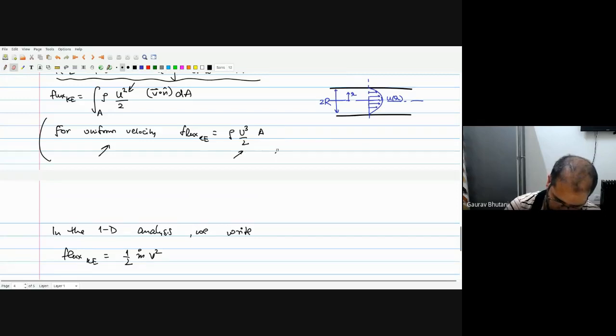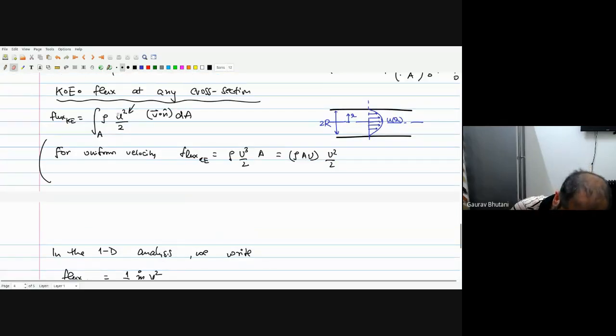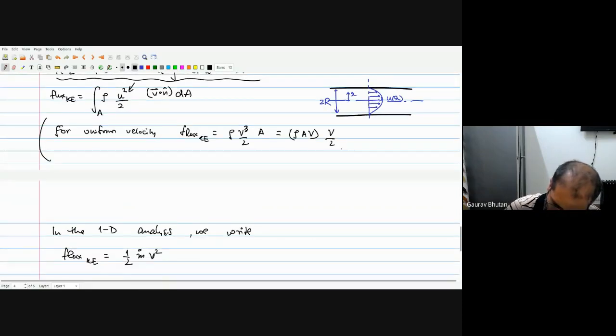So if you check this term, density times rho AV, or rho AU in this case, gives you m dot, and then you have capital U square by 2. I've been writing U and V. Let me simply write this as, this is a small u, and this I'll call capital V only. It's a uniform velocity, so it's capital V. The average is the same. Okay, so this is half rho AV, which is m dot, and then you have V square.